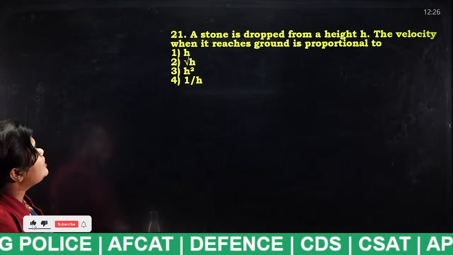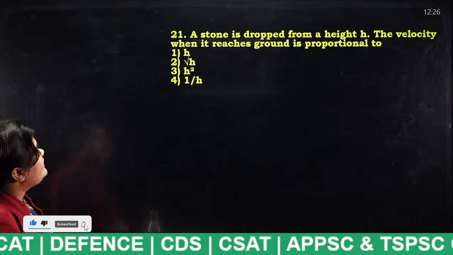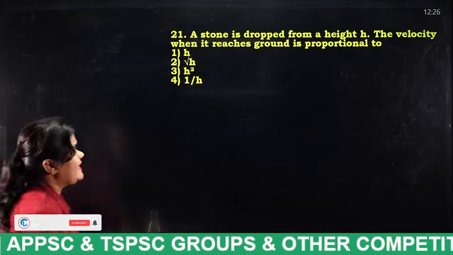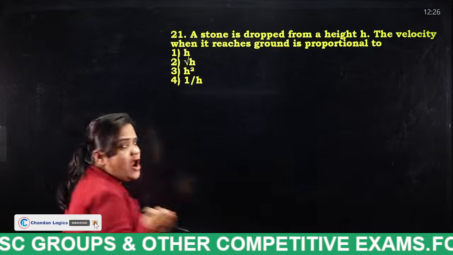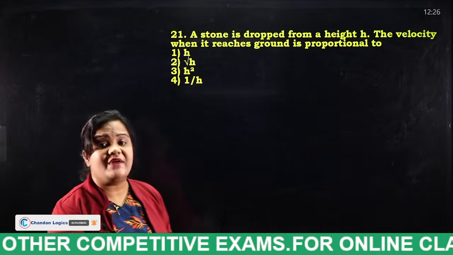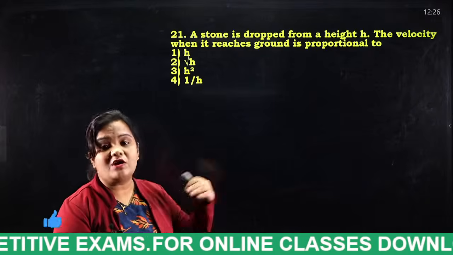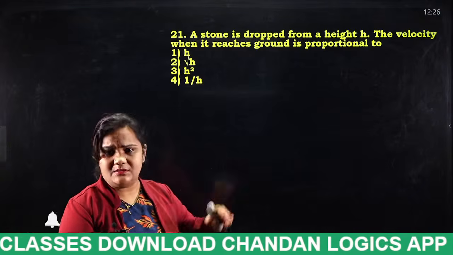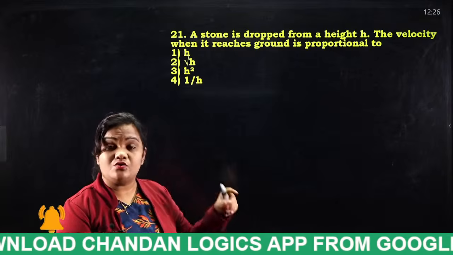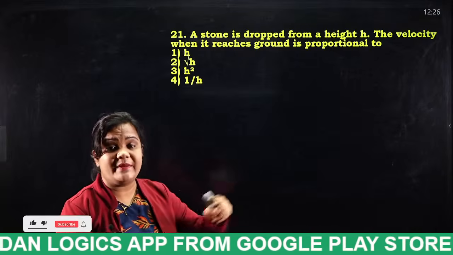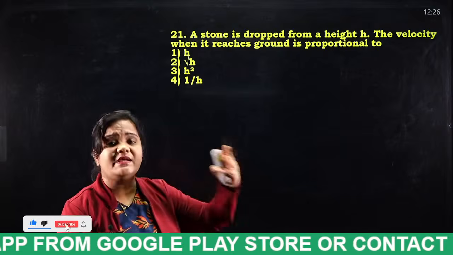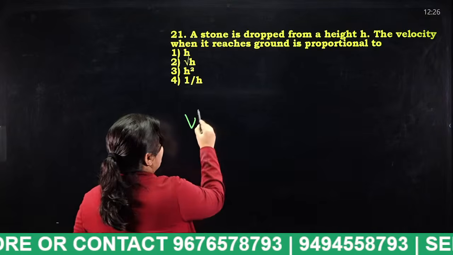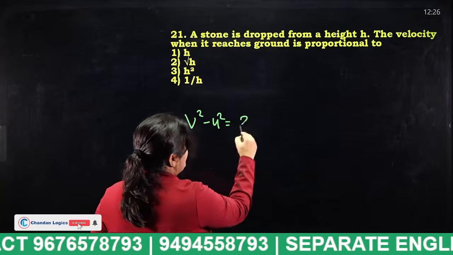A stone is dropped from a height h. The velocity when it reaches the ground is proportional to what? We all know the velocity formulas: s is equal to ut plus half a t squared, v squared minus u squared is equal to 2as, and v is equal to u plus at. So these are the three formulas. Now the formula we need is v squared minus u squared is equal to 2as.